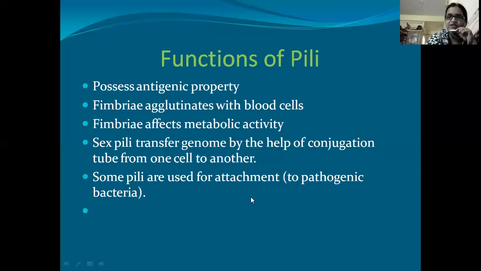Some cells, as they are phagocytes or pathogens. Pathogens means they are causing diseases. They are entering into another organisms and they are causing diseases. So when they enter into another organisms, for example, humans, they help in attachment to the host surfaces.